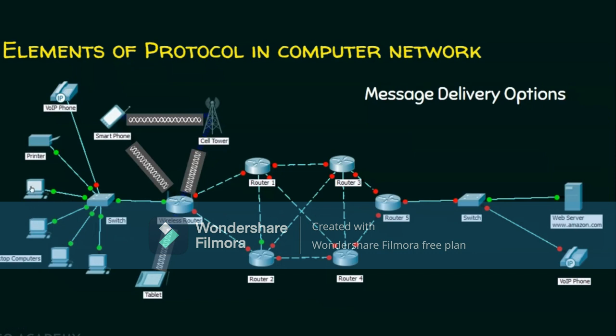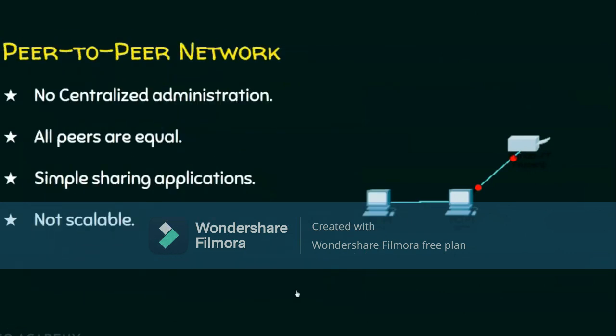Broadcasting means if this guy is sending some data packet, everybody in the network will receive that data packet. This is what broadcasting is. One sender, all receivers is called broadcasting. And now we will see what a peer-to-peer network is. In a peer-to-peer network, every node is called a peer and they are at an equal level. It means there is nobody superior and there is nobody inferior.